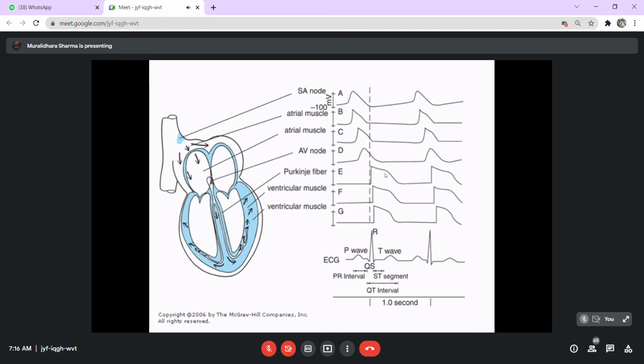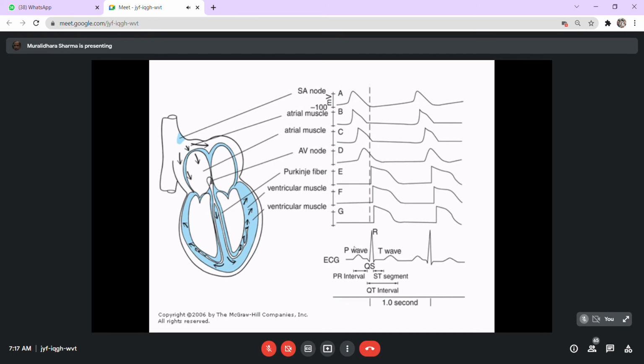Now, after this event, there will be a repolarization. This depolarization results in repolarization. During repolarization, there will be a potential difference between the ventricular muscles and the atrial muscles. Atrial muscles will be in a neutral state. There will be no activity, whereas the repolarization activity will be continuing in the ventricles. This results in a movement of the current across, and this is what we call the T wave.